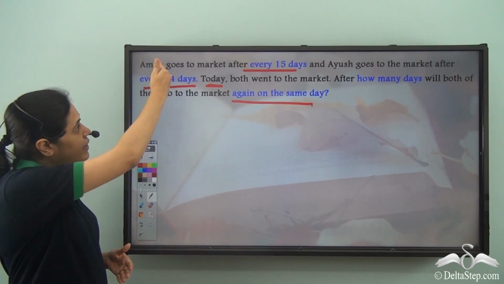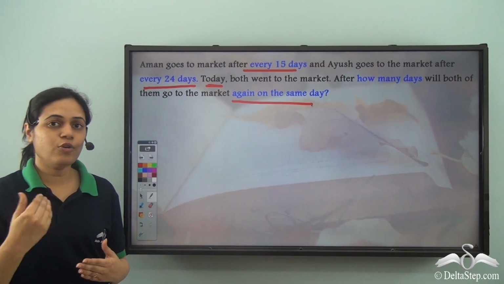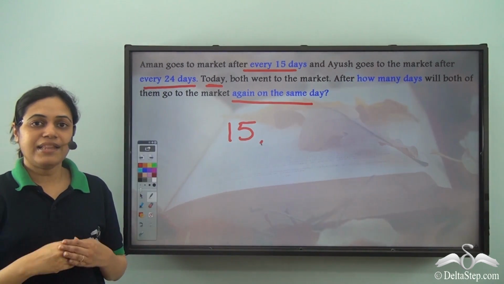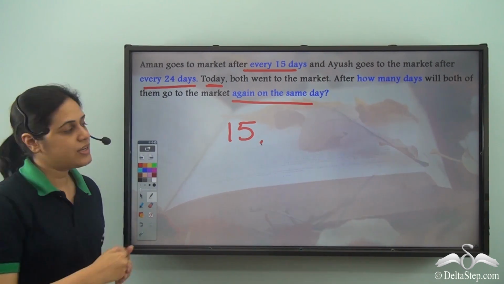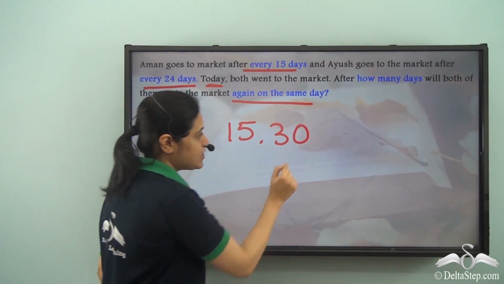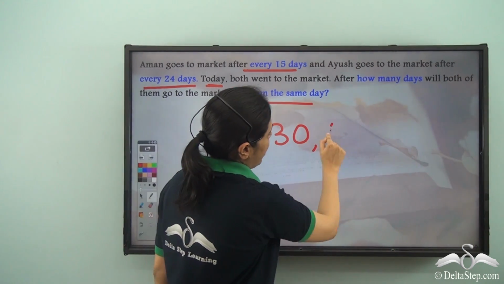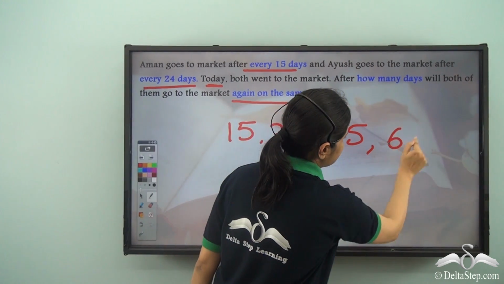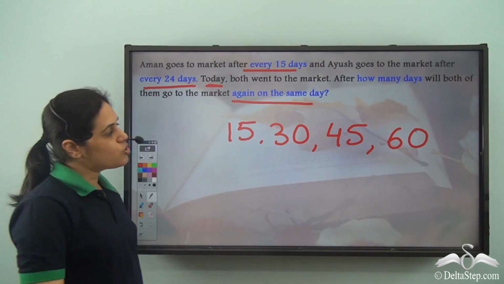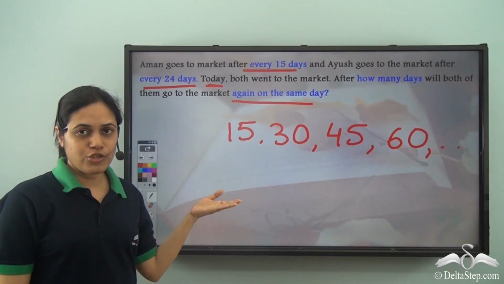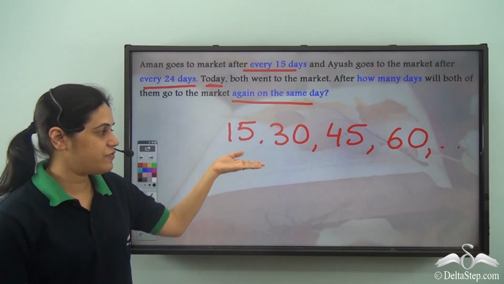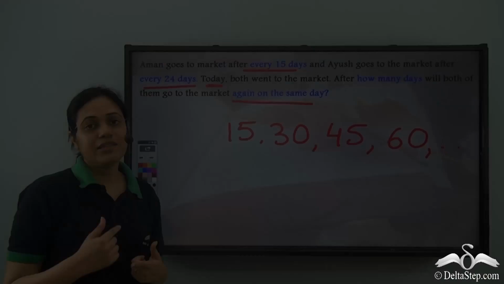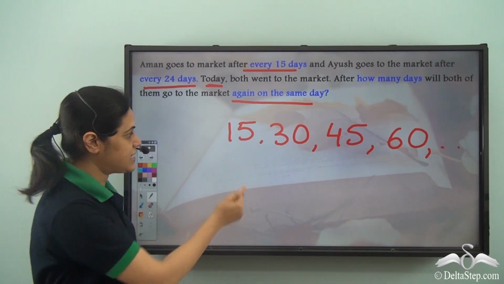If today Aman has gone to the market, when will he go to the market next? After 15 days. And then when will he go next? After 30 days. Then after 45 days from today. Then after 60 days from today. And so on. So after today, Aman will go to the market after 15 days, 30 days, 45 days, 60 days and so on. That is, he's going to the market in multiples of 15.